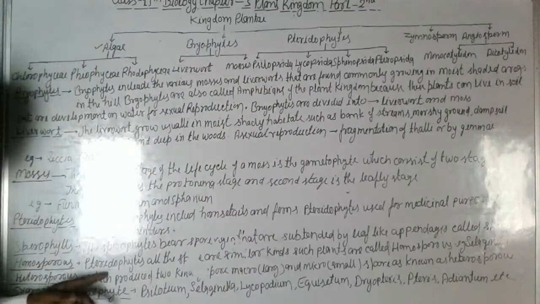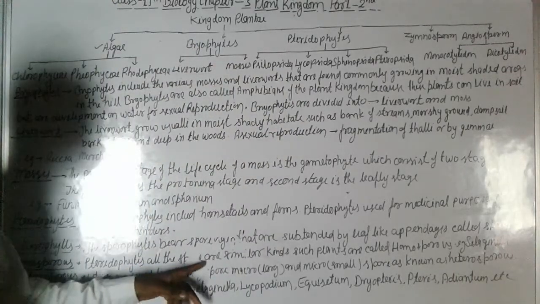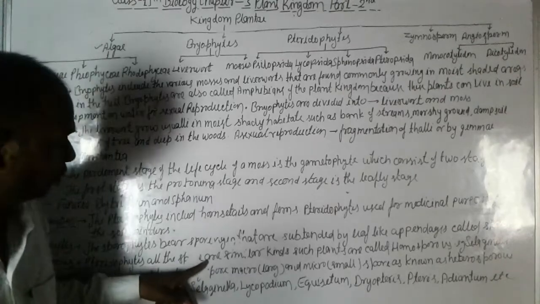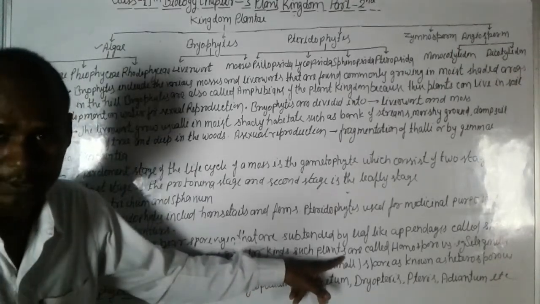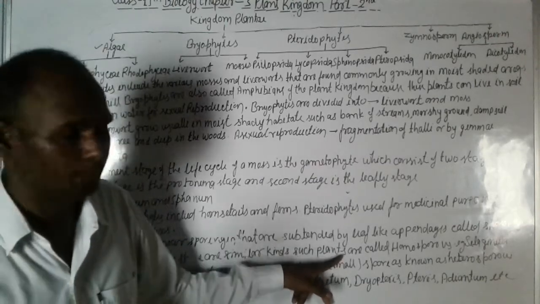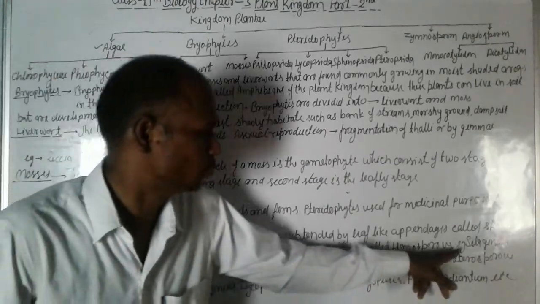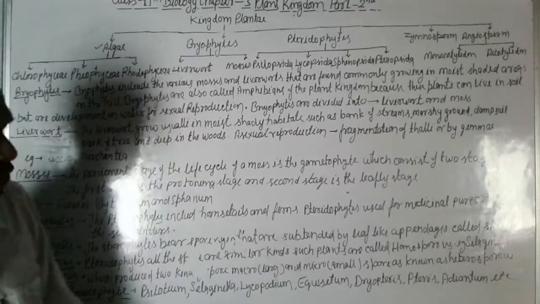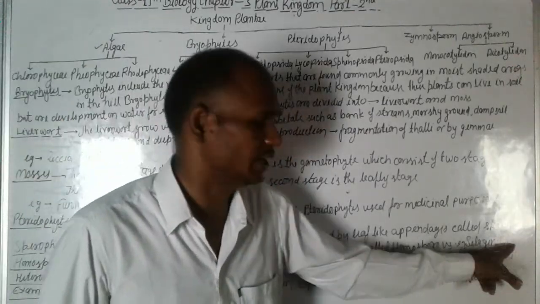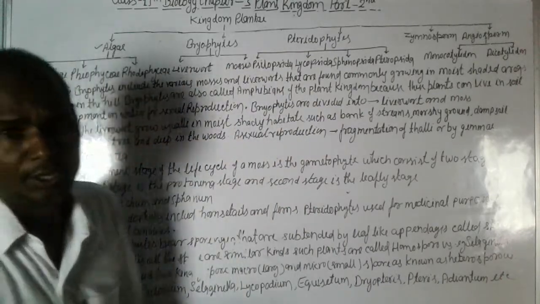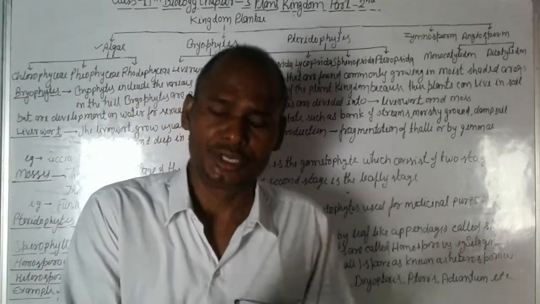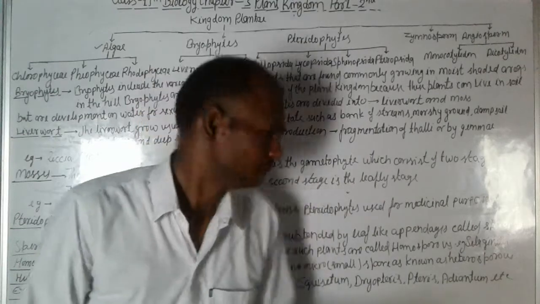Once again, in pteridophytes all the spores are of a similar kind, not different kinds, and such plants are called homosporous. Homosporous, like Selaginella, means they produce similar spores, not different.